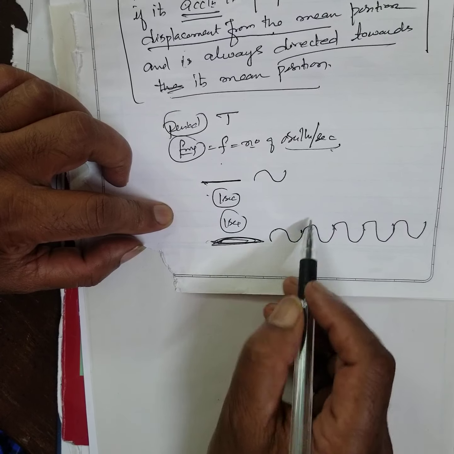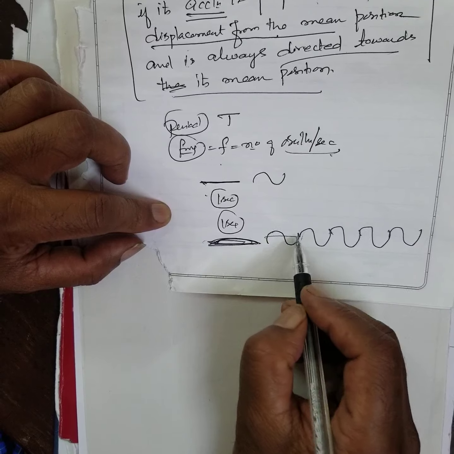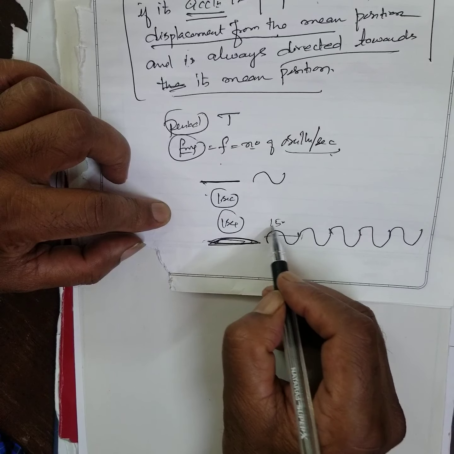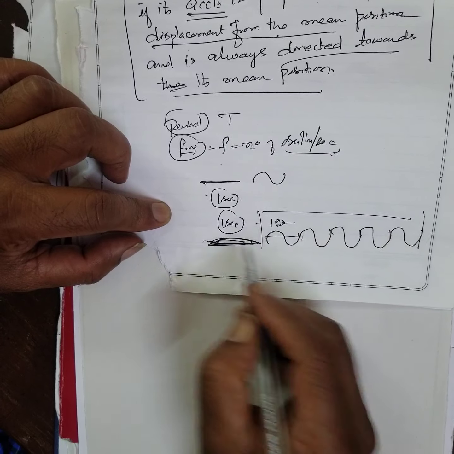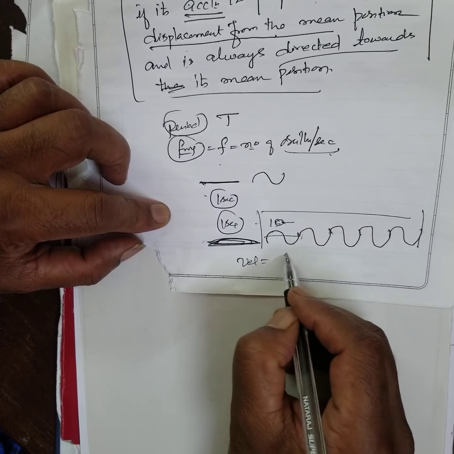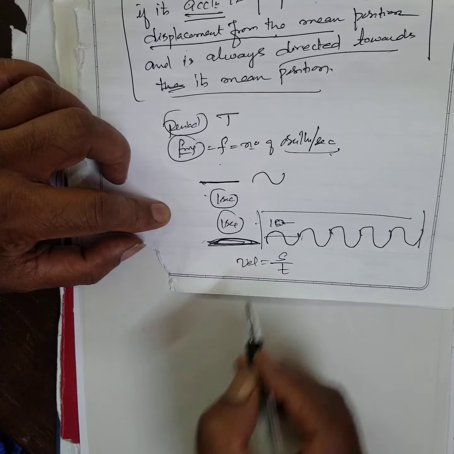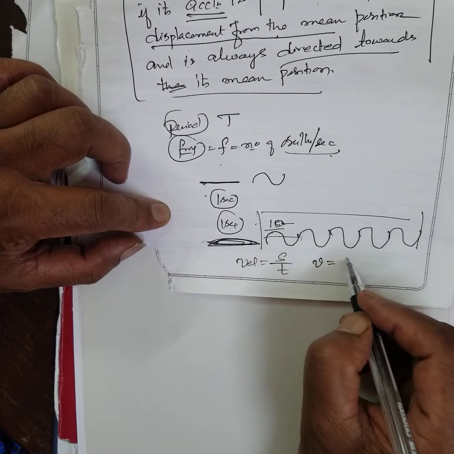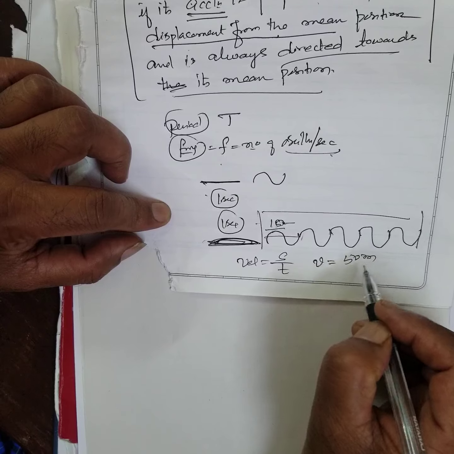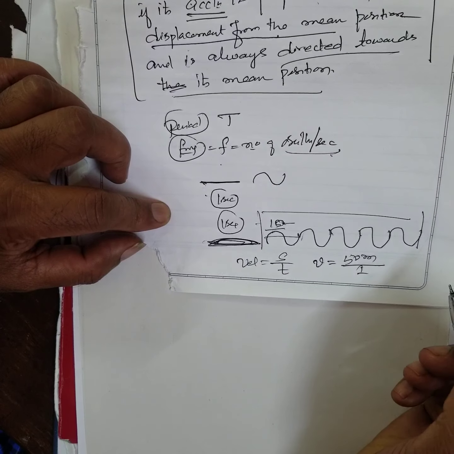For 1 oscillation, 1 wave comes out. Say its length is 10 meters. What is the distance covered in 1 second? Velocity is equal to distance by time taken. The distance is 10 meters, 5 times, so 50 meters in 1 second.